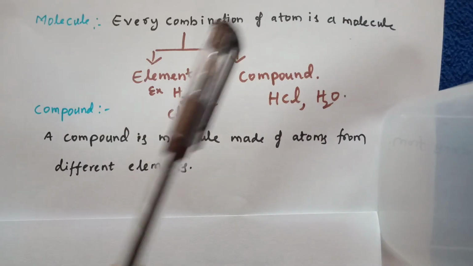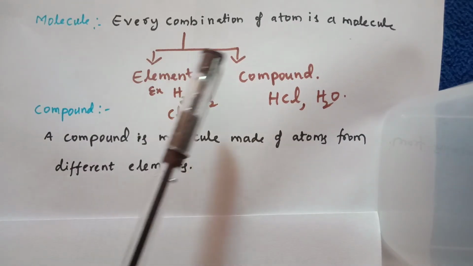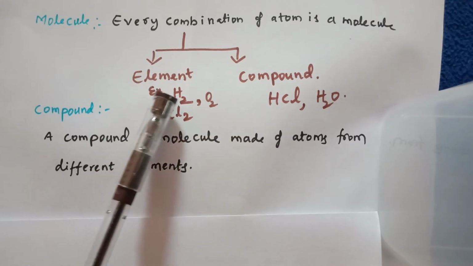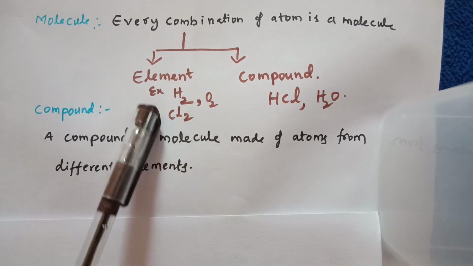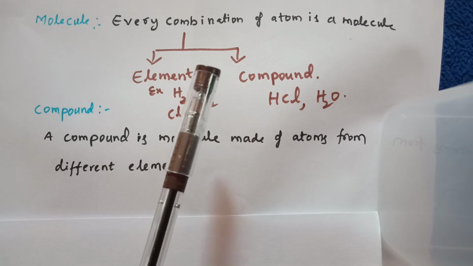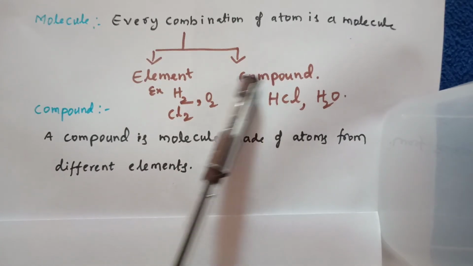So the molecule may be in an elemental form or it may be in a compound form. If the molecule is formed by atoms of the same element, it is in elemental form only. If the molecule is formed by atoms of different elements, it is known as a compound.